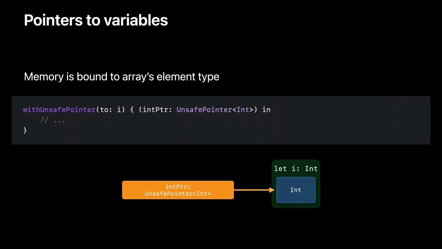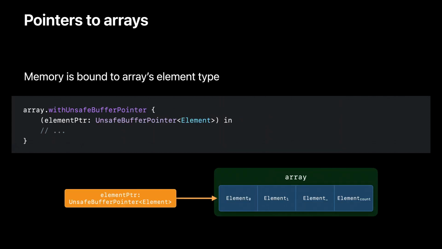Now let's look at how memory is bound to a type and where typed pointers come from. If you declare a variable of type Int and ask for a pointer to the variable storage, you'll get back a pointer to Int consistent with the variable declaration. Array storage is bound to the array element type. And of course, asking for a pointer into array storage gives you a pointer to the array's element type.